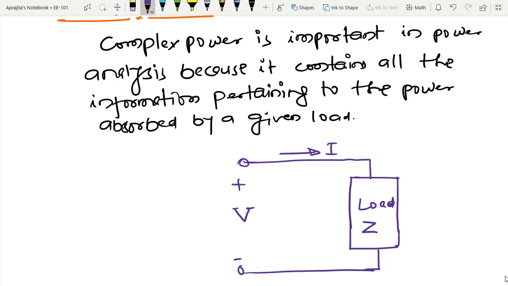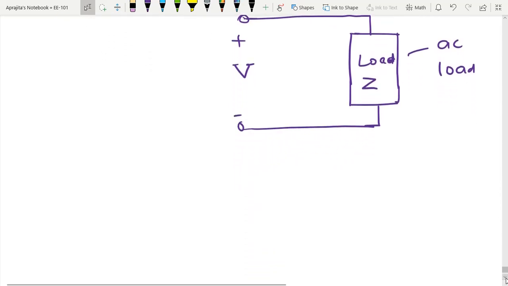Here I am assuming that whatever load I have considered, that is sometimes also called an AC load, and an AC load is nothing but a load where I have some kind of AC excitation source and certain kind of AC current. So I can write the complex power absorbed by the AC load as the product of the voltage and the complex conjugate of the current.